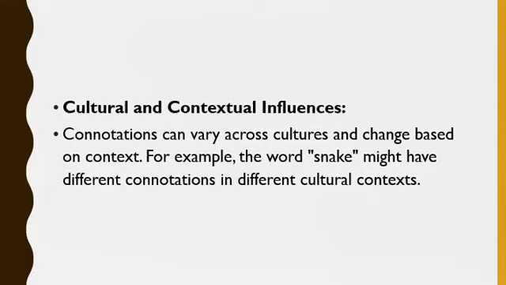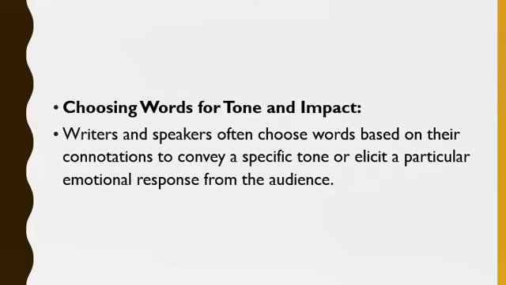And now is the most important thing, that is the cultural and contextual influences. See, connotations can vary across cultures and change based on context. Okay, so while we read a text, based on the context, certain words' meaning can change. For example, the word snake might have different connotations in different cultural contexts. We'll see another example for this. And now see choosing words for tone and impact.